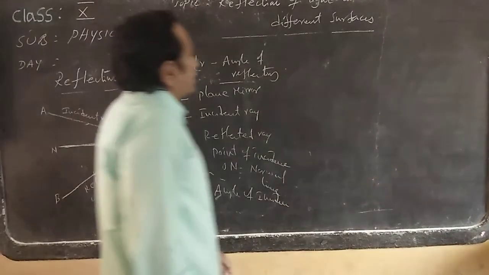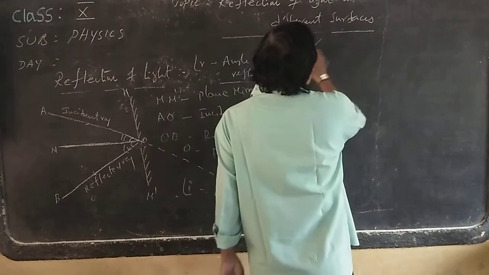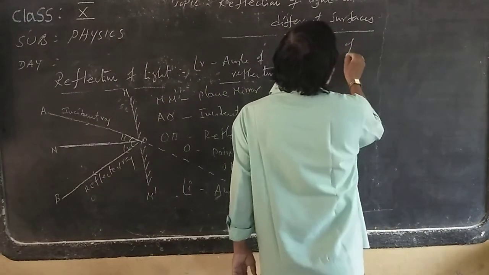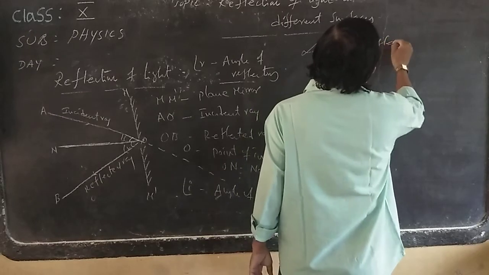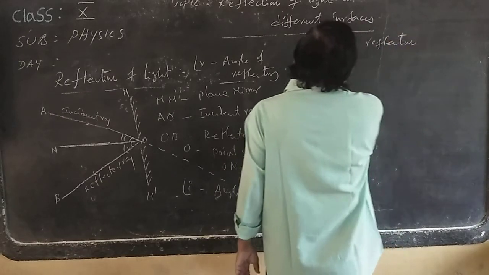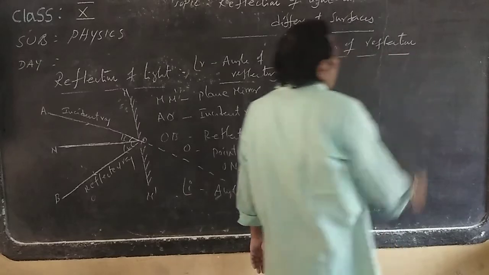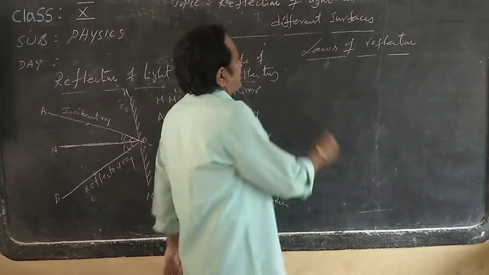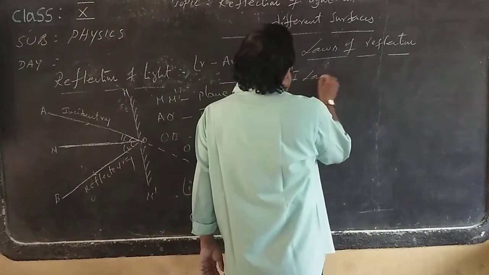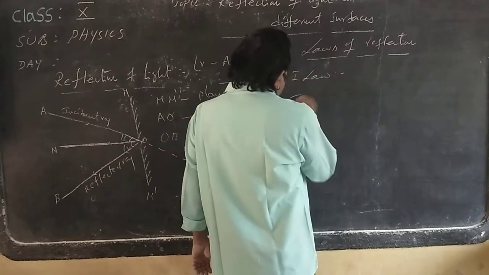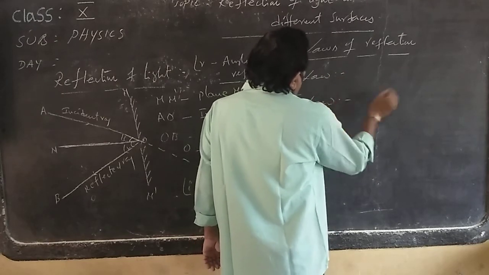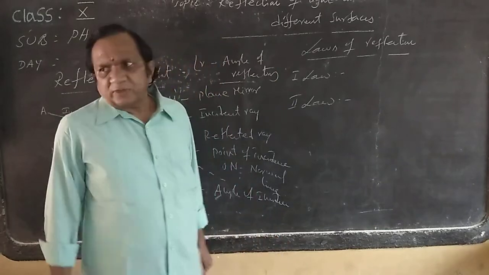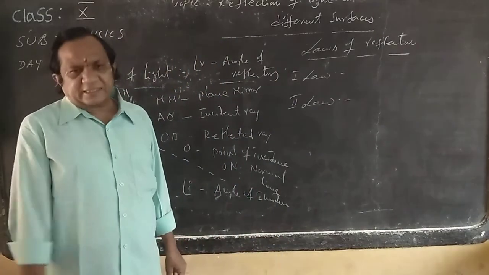Now here important laws will be there. These are called the laws of reflection. Two important laws will be there. There are no special names here. We just call them the first law of reflection and the second law of reflection. What does the first law of reflection state?